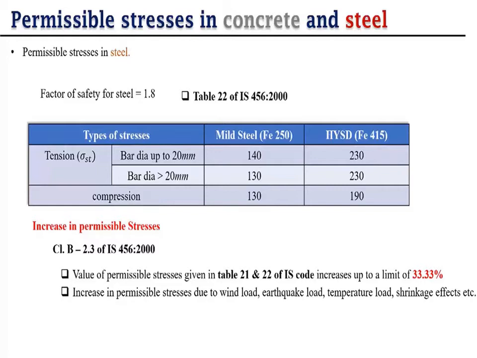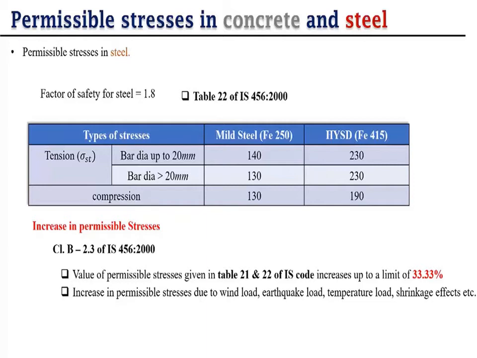And for bar greater than 20 mm dia, here we get mild steel 130 and HYSD 230. This is for tension, and when we provide in compression, then mild steel is 130 and HYSD is 190.